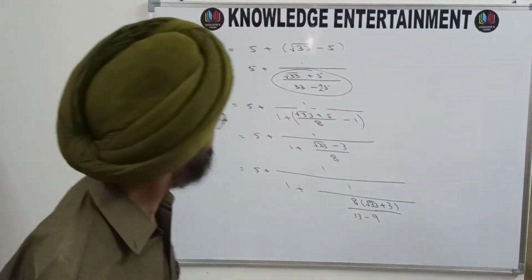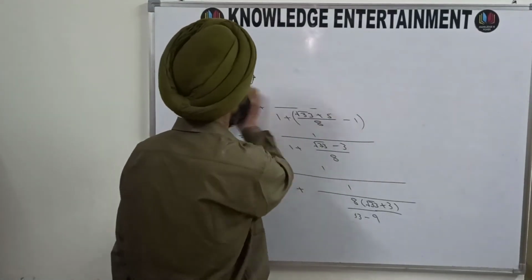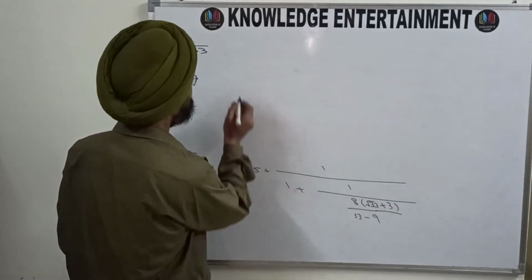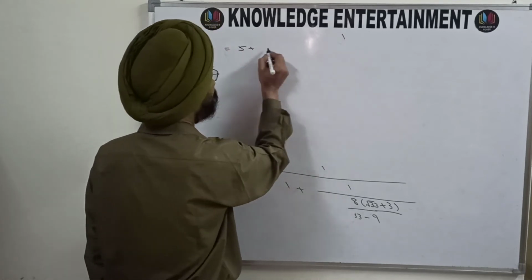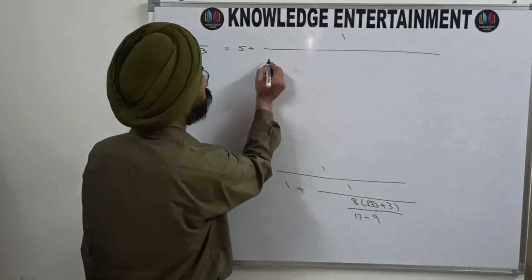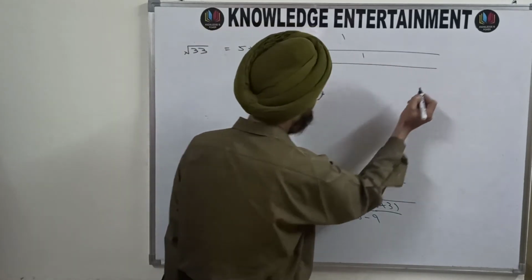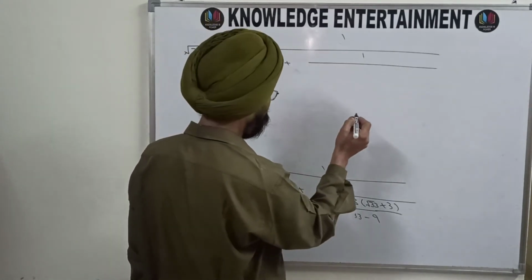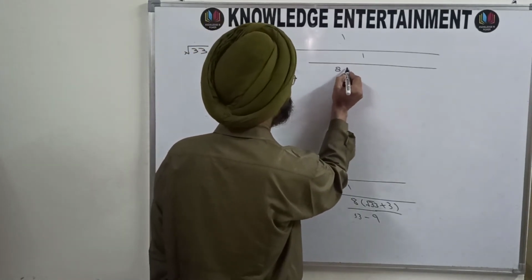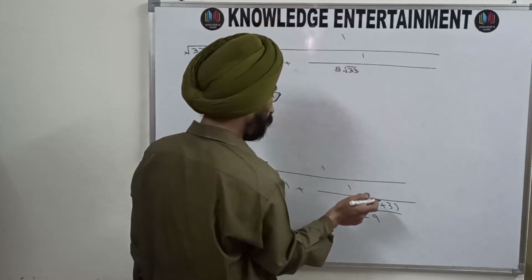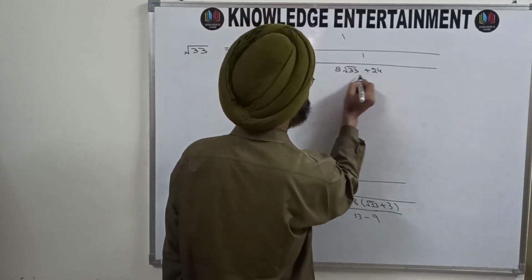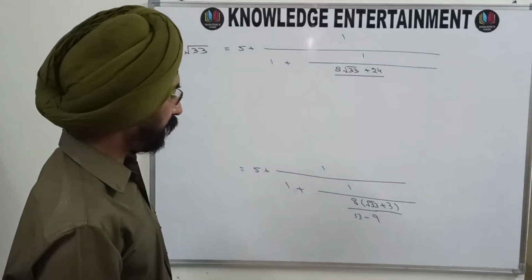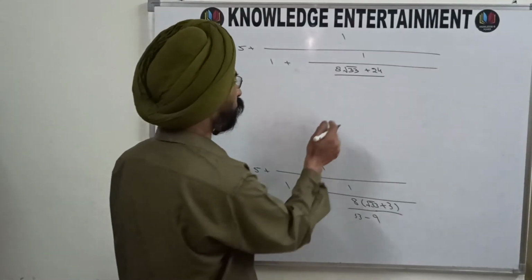So what you will get, I'm writing it on the top: 5 plus 1 upon 1 plus 1 upon, you are going to get here 8 under root 33 plus 24 divided by 33 minus 9. 33 minus 9 is 24, so no need to open the bracket.